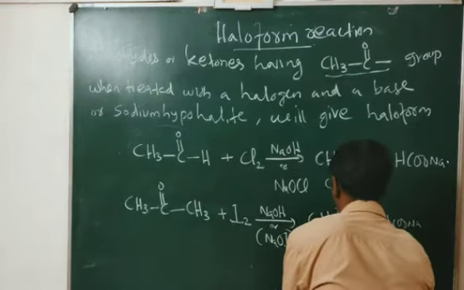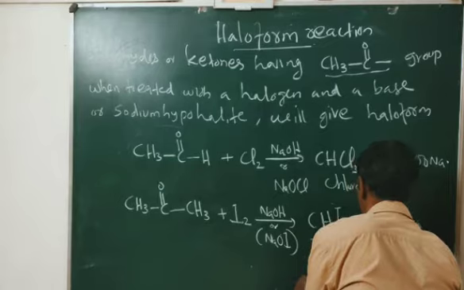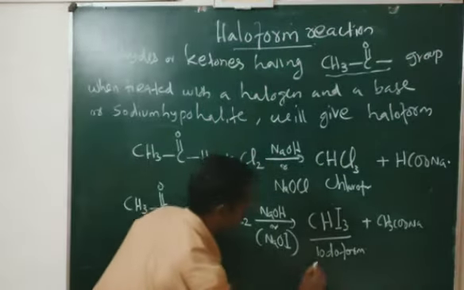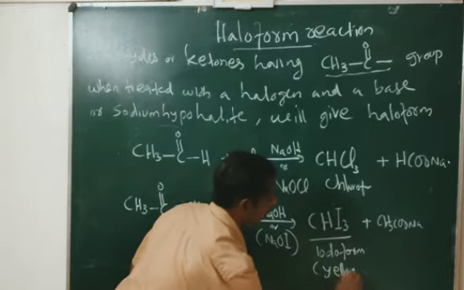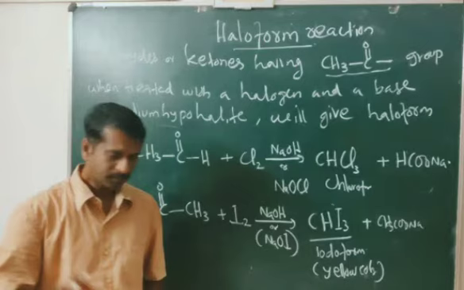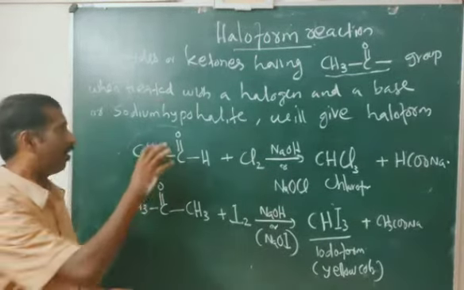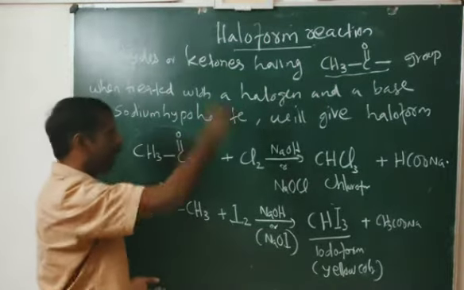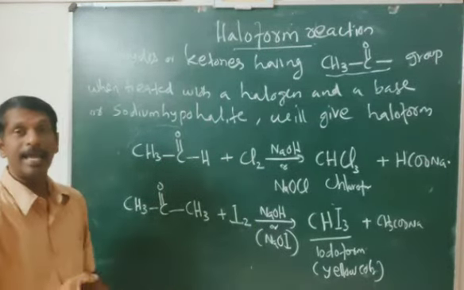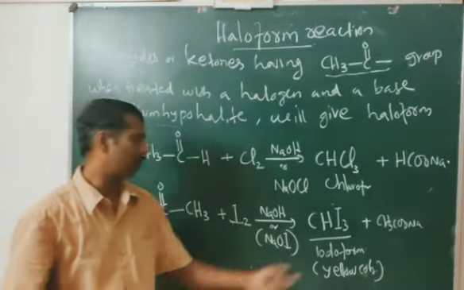This test is known as the iodoform test because we get yellow colored crystals of iodoform. So usually the haloform test is performed with iodine because then only we will get clear yellow crystals of iodoform.